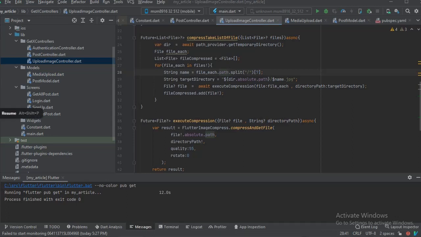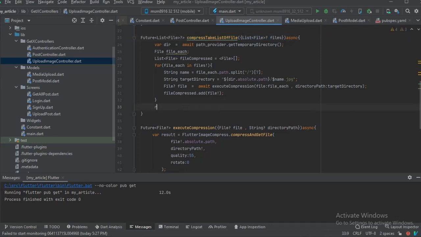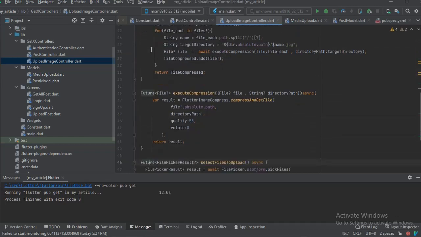So I think we're on the right track. And remember, this function, all it does is take in a list of files, compress them, and return the list of compressed files. So after that, all we have to do is return file compressed. Okay, so we have compressed all the files.